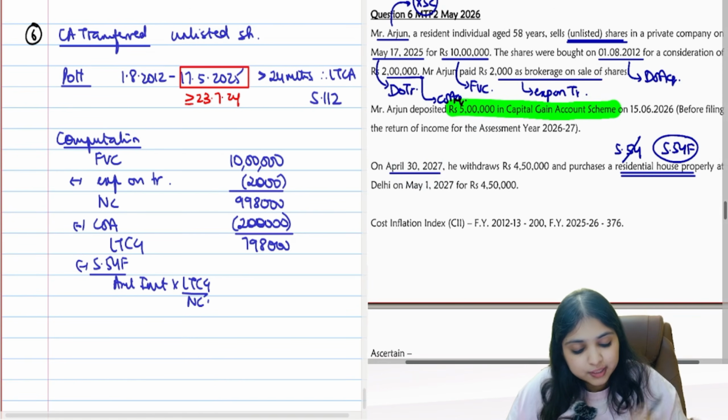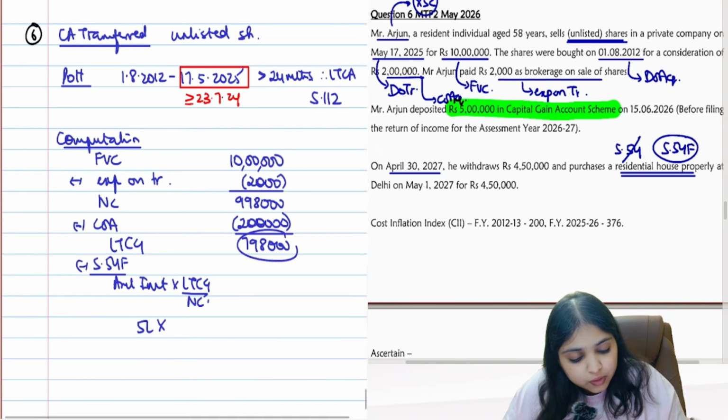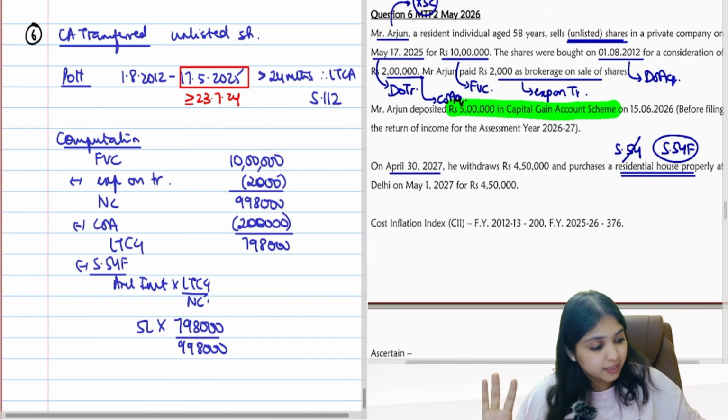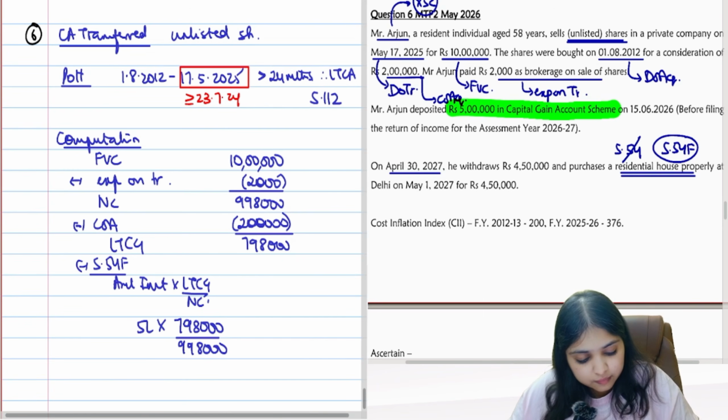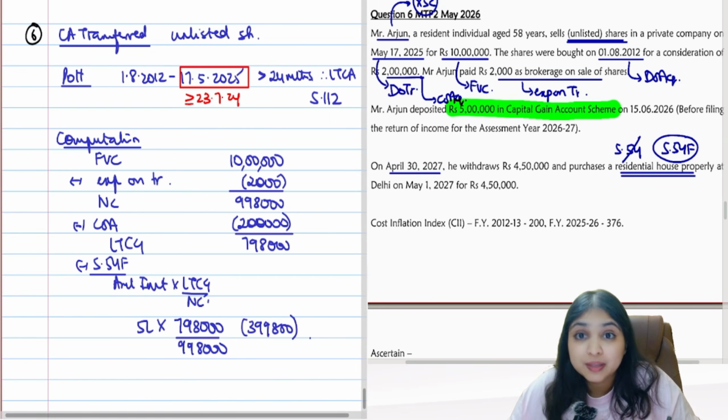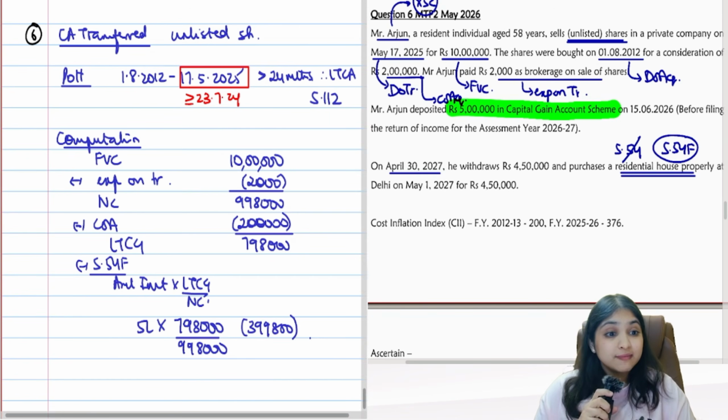How much money he put in CGD? 5 lakh into what is the LTCG? 7,98,000 by net consideration, 9,98,000. So what's the 54F exemption? One weird number I'm getting. 3,99,800. I'll round it off. Did you understand? Will you listen to me once again?